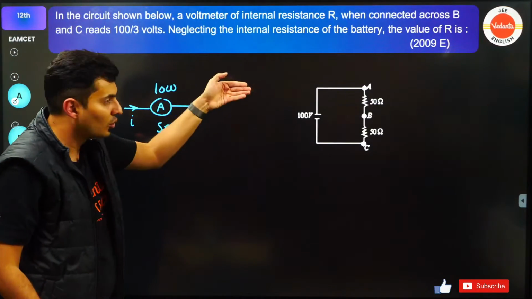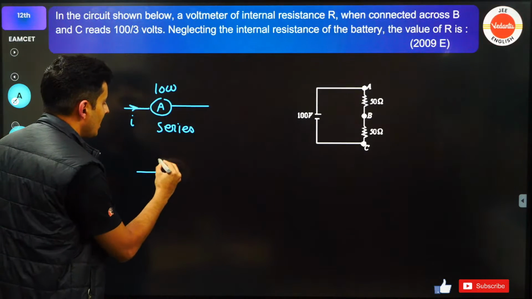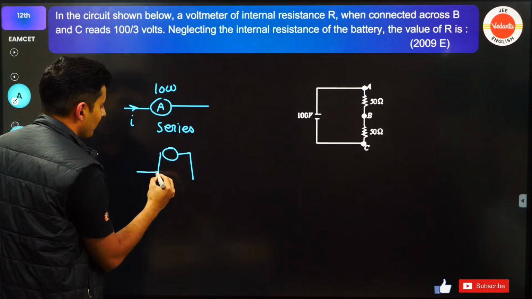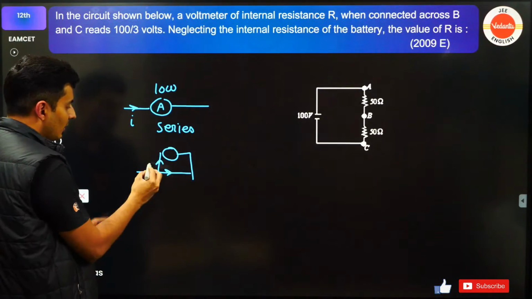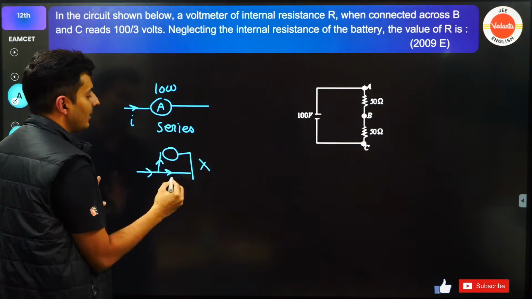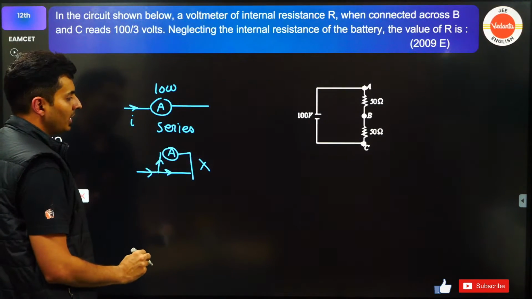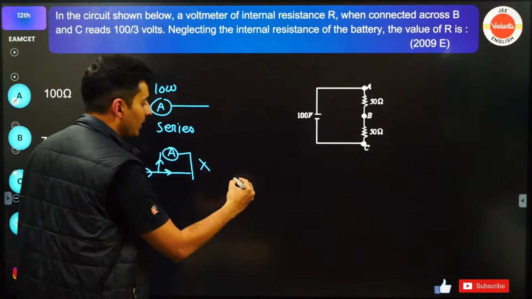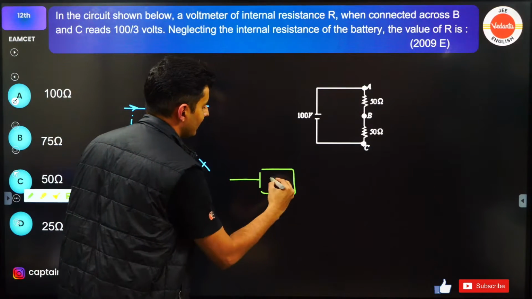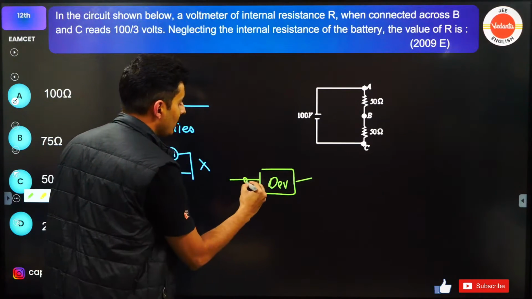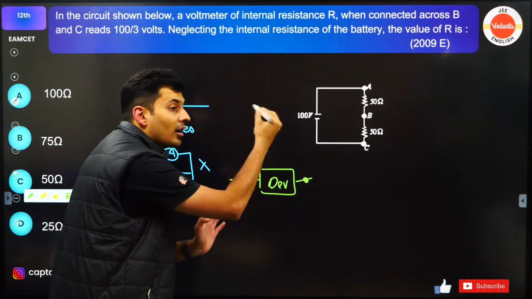Whatever current flows through it, you will measure it. Imagine the ammeter is connected in parallel, then some current will go here, some current will go here. You will be measuring an incorrect reading. So this is the wrong way of connecting an ammeter. But in the case of a voltmeter, you will have a device and you will be asked to measure the voltage difference across it.